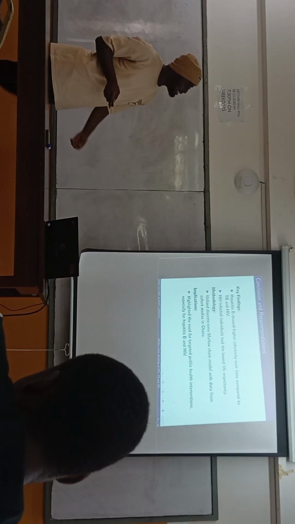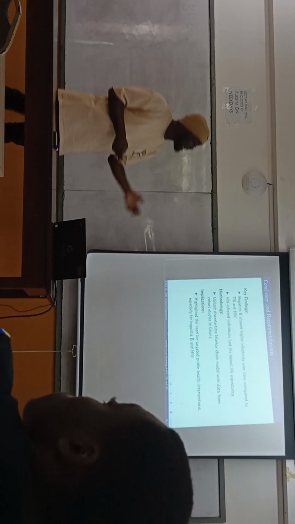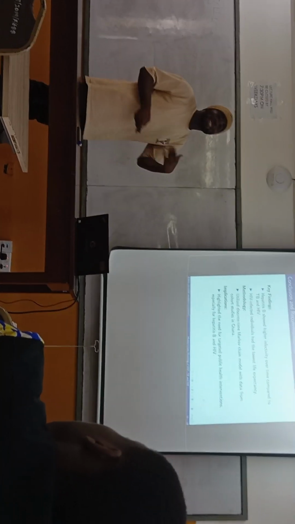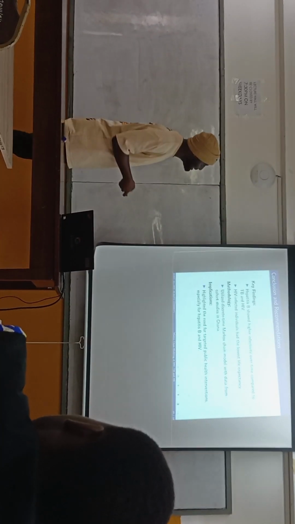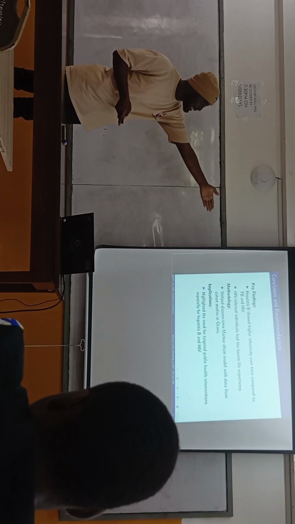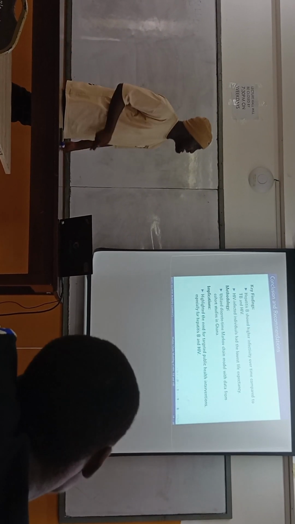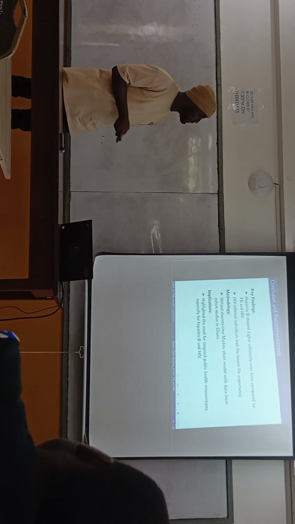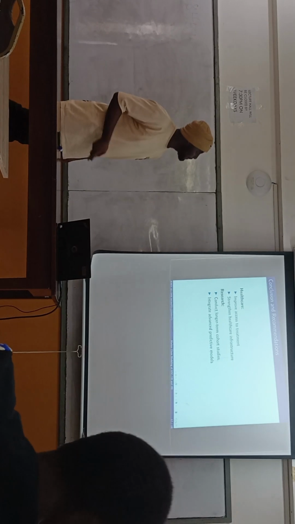We looked at the key findings, and I'll read it again. Hepatitis B showed a higher effectivity over time compared to TB and HIV. And HIV-infected individuals have lower life expectancies compared to the other diseases. The methodology utilized the discrete time Markov chain model with data from cohort studies in Ghana. And the implication again highlighted the need for targeted public health interventions, especially for hepatitis B and HIV.